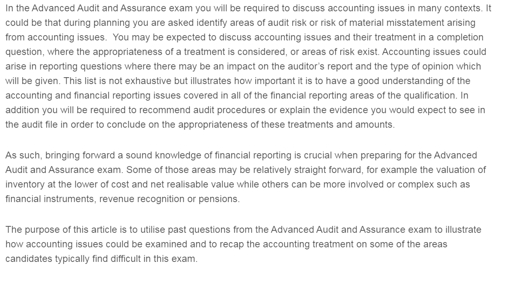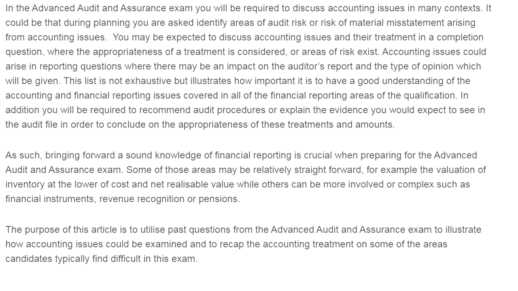This article brings forward a sound knowledge of financial reporting, which is crucial when preparing for the Advanced Auditing and Assurance exam. Some of these areas are very straightforward, some require the complexity as discussed. The purpose of this article is to understand the questions asked in your Advanced Auditing and Assurance exam, their illustration on the accounting issues and how they are examined in the questions,